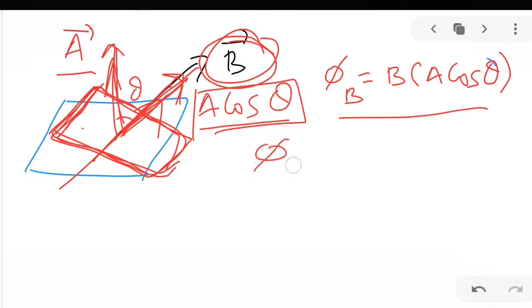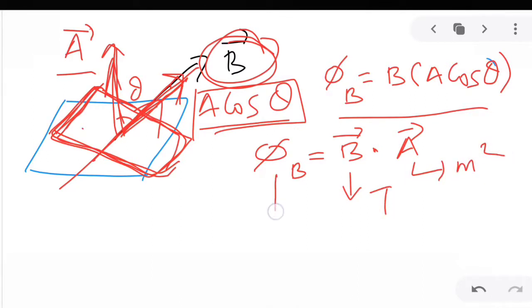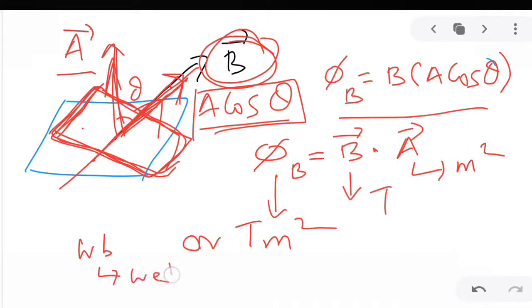Magnetic flux phi B, mathematically, is represented as B dot A. Now regarding the unit, magnetic field is in Tesla, and area is in meter square. So this is Tesla meter square. It can also be written as Weber, WB in short. So the unit of magnetic flux is Weber or Tesla meter square.